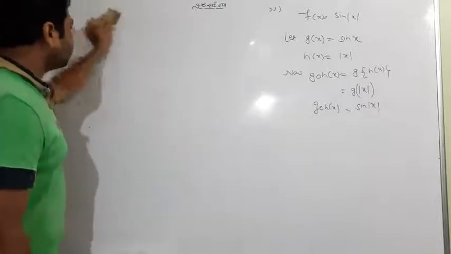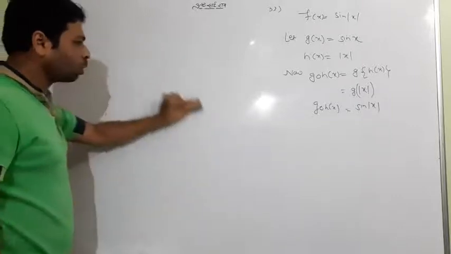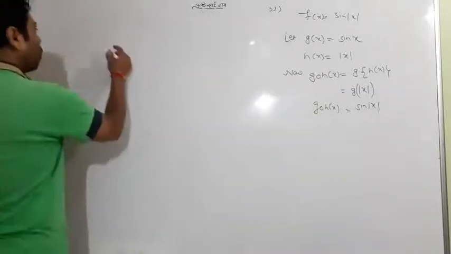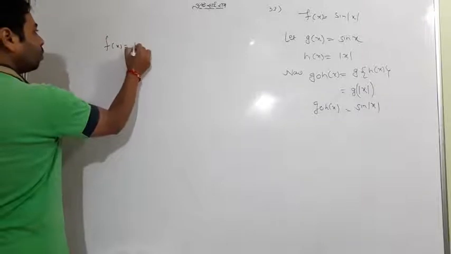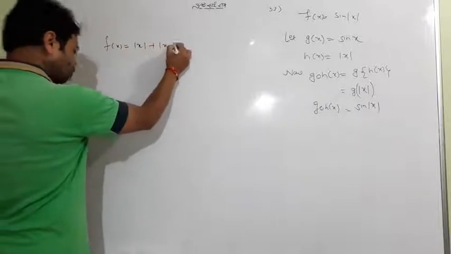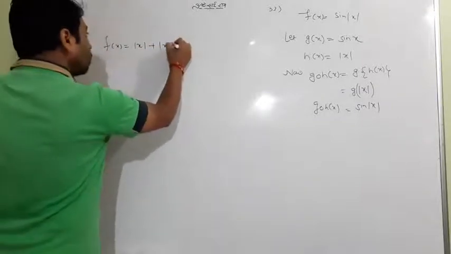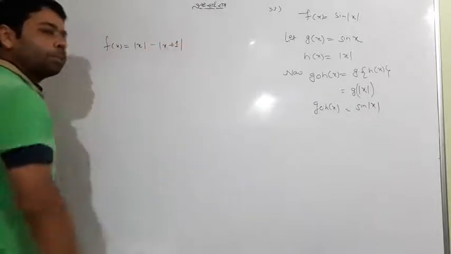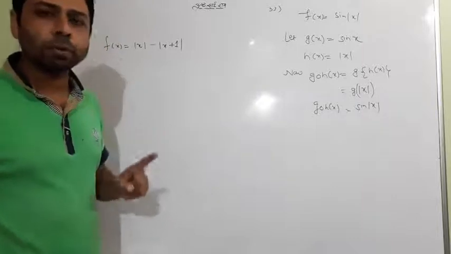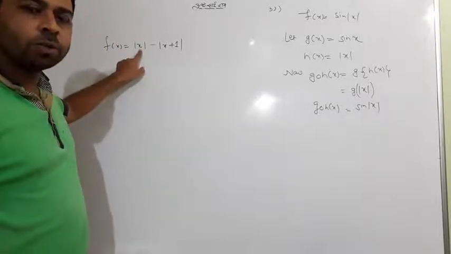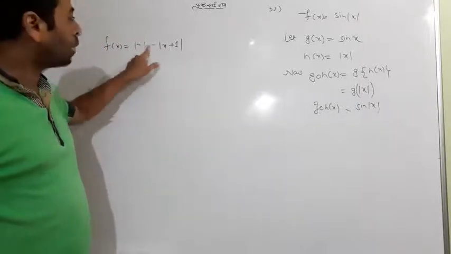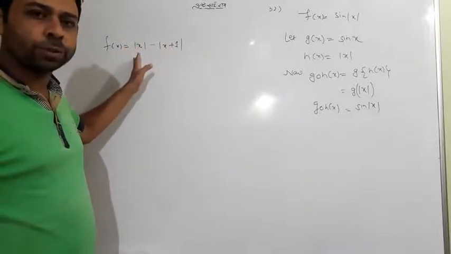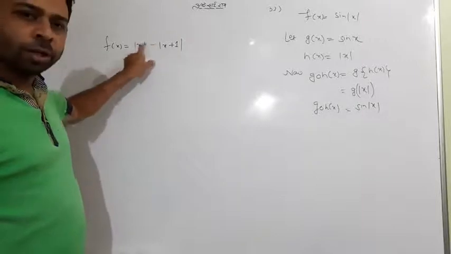And one last question, which is actually in the book, but it is not of that kind. This is very simple. The question asks what about the continuity of mod x plus 1? So I don't want to discuss much about that. Only one sentence I would speak. Modulus function is always continuous. So both are continuous because it is modulus. It is not a composition of two functions. It is a subtraction of two different functions.